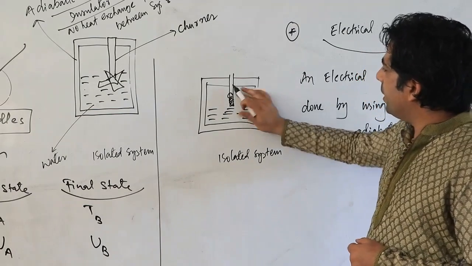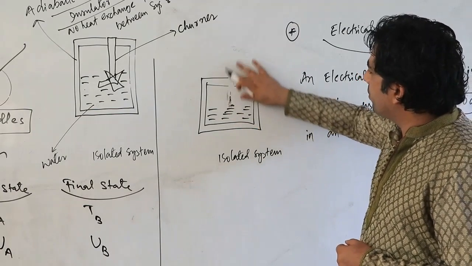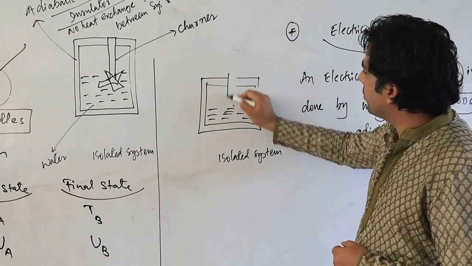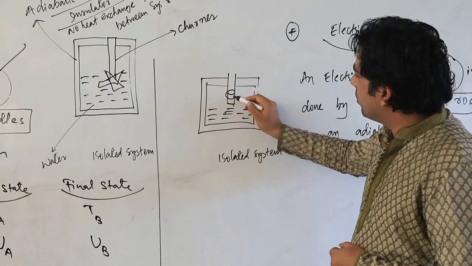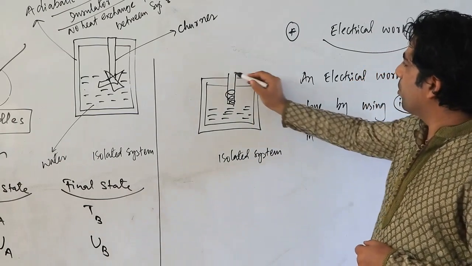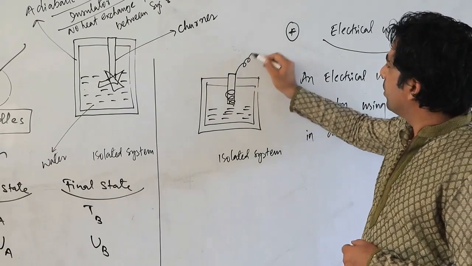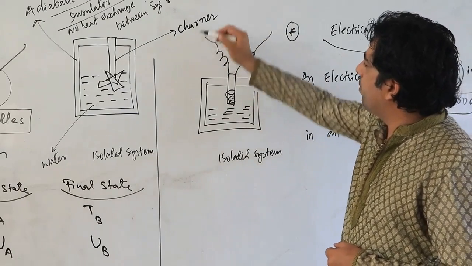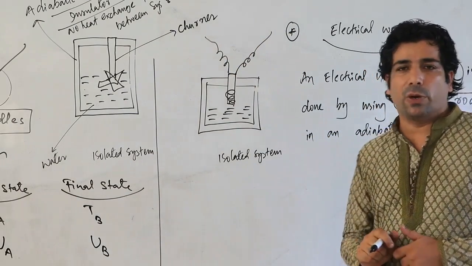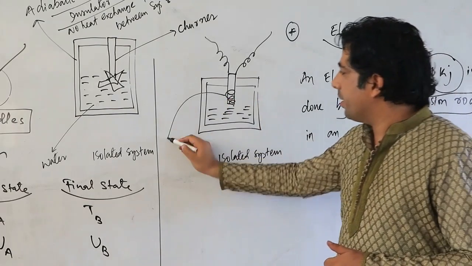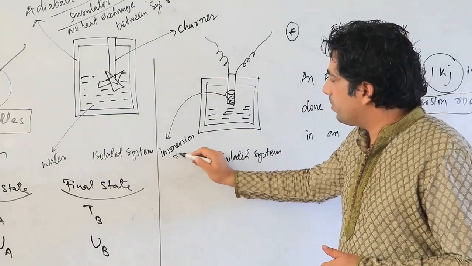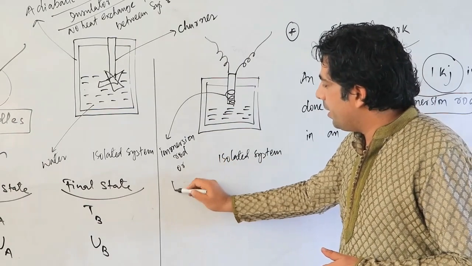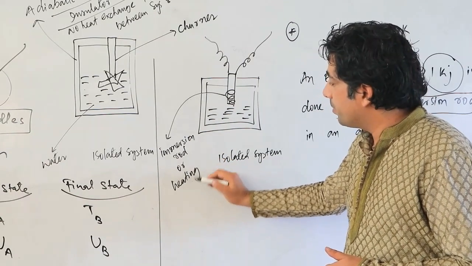Let us take this as an immersion rod here, and it will be connected to the battery. This immersion rod is nothing but a heating element. It will provide heat to the water.